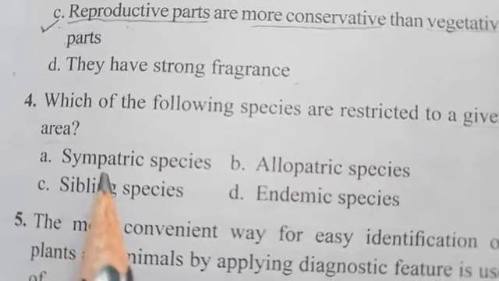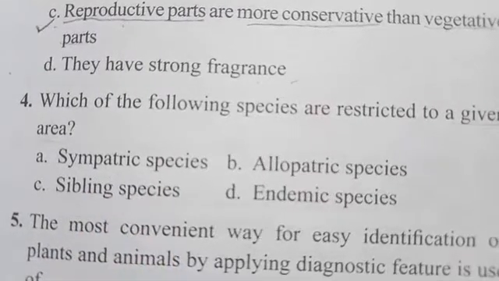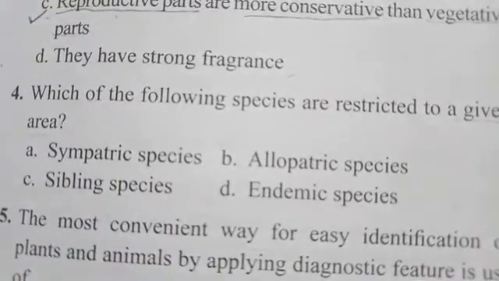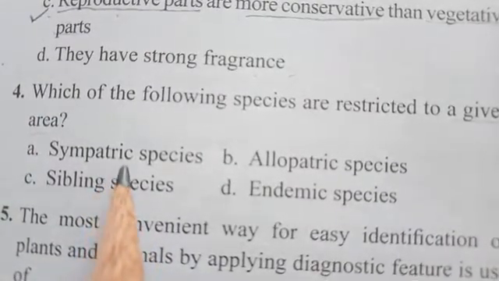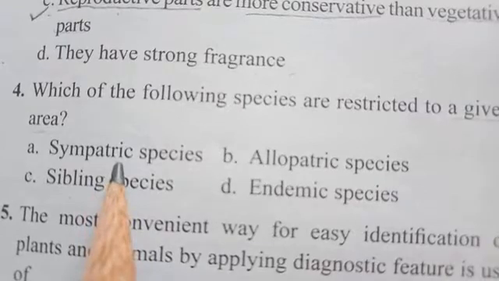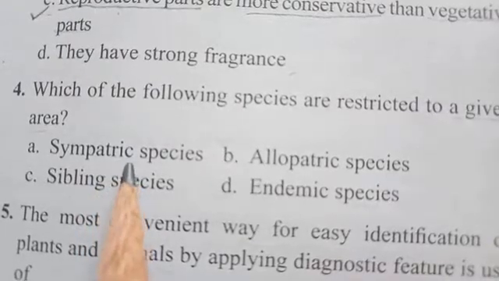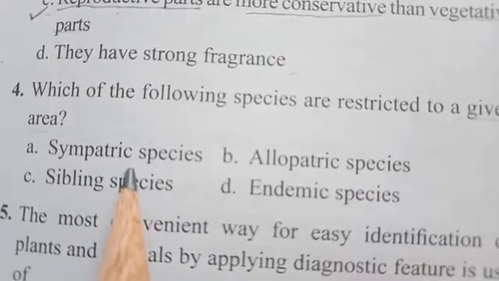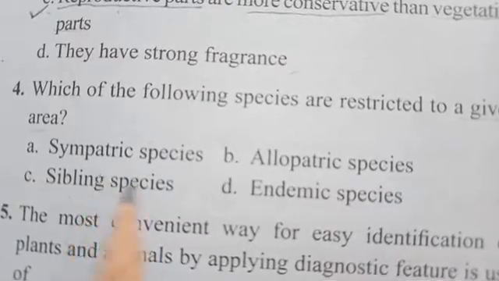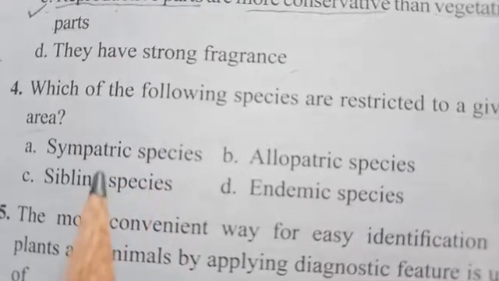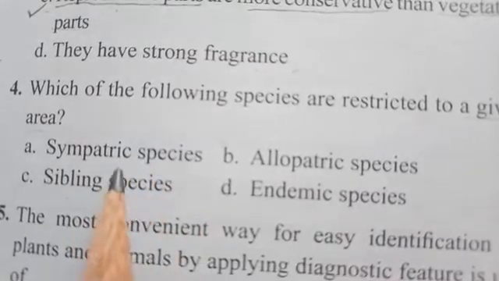Sympatric means evolution of species in the same place, that is, occurring in the same place, right?